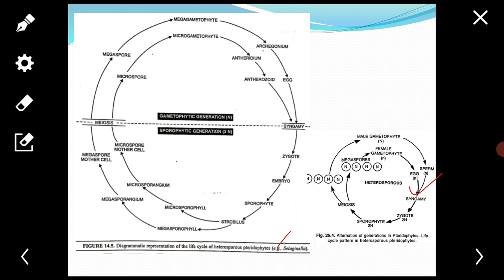Where it produces an embryo, means a young sporophyte. The embryo development may be exoscopic, endoscopic, or lateral. The young sporophyte later establishes an independent plant body, means it develops anchoring root and photosynthetic shoot. The sporophytic phase of life cycle is dominant and long-lived as compared to the gametophytic phase.